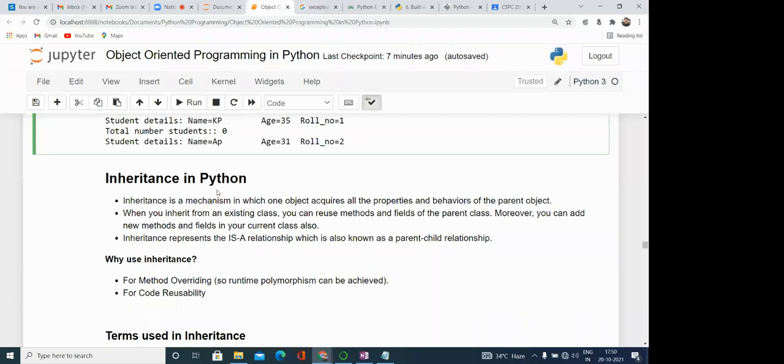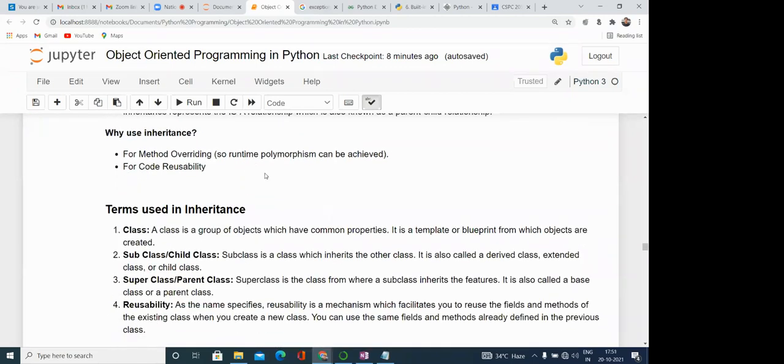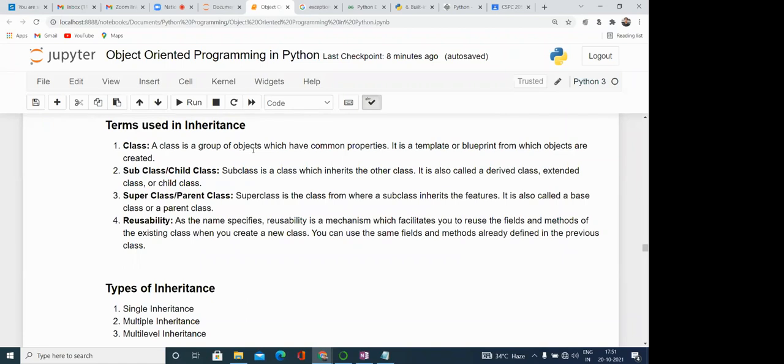Inheritance is the same concept as you have seen in other programming languages. Method overriding we can implement by using this. Obviously, method overriding is a very strong concept. Without changing the binding, we can change the behavior of the method, and code reusability is there. The terms used in inheritance are class, which you know very well, then subclass or child class. The child class is the derived class, which inherits the property from another class. Then there is the super class or parent class. Super class means the one from which it is inheriting the property.